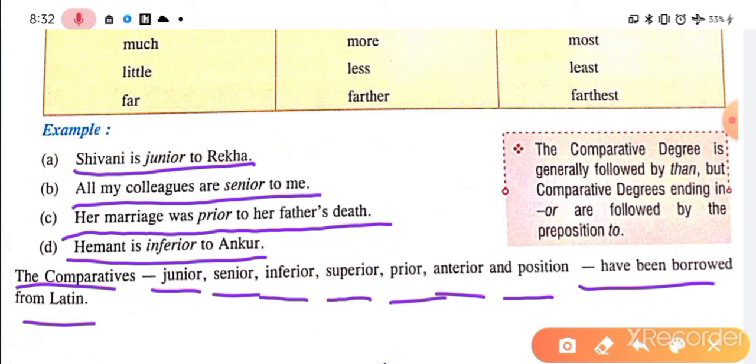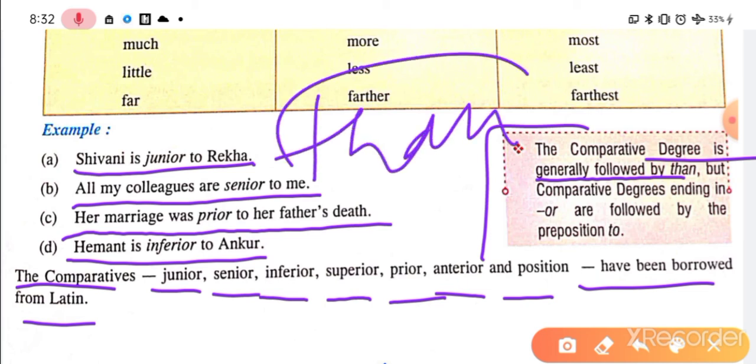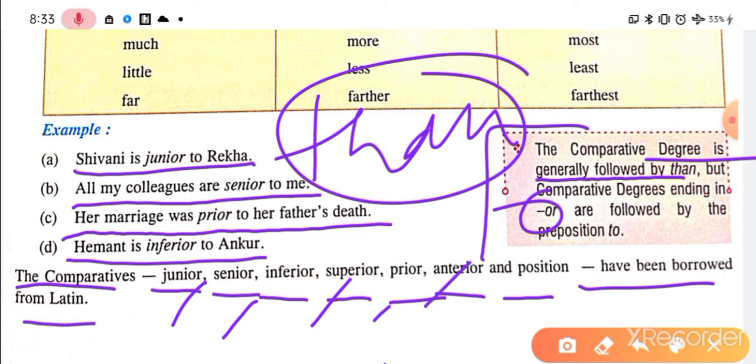So what is important here? See the note. The comparative degree is generally followed by than. You can see that in comparison, when we have comparison between two, the clue word I told you, than, was used. Okay, but with these special words, when any word is having or at the end, you can see here, junior, senior, inferior, superior, prior. So at the end we can see that or has been written here. So if or is followed, then what we have to do, we have to add preposition to instead of than.